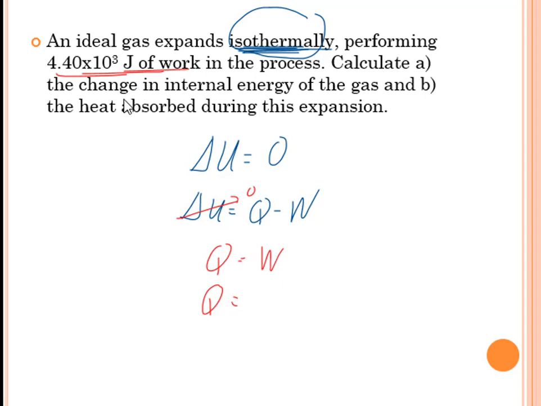So the gas expands and it does the work, so that is positive. Therefore, we have heat is also equivalent to 4.4 times 10 to the third joules. So that is the heat absorbed during the expansion. Next.